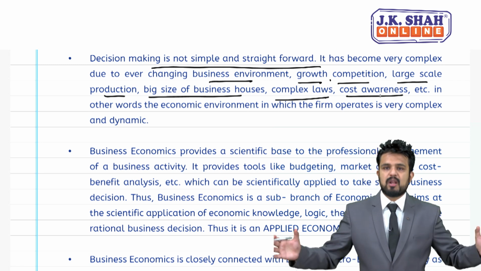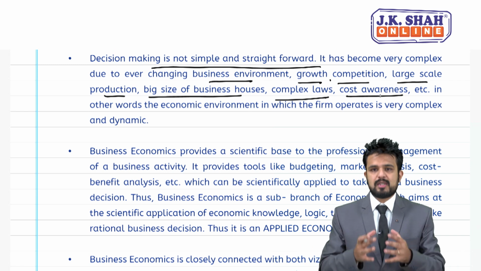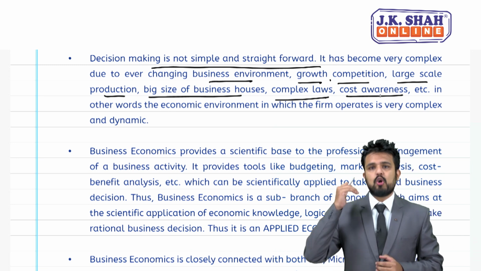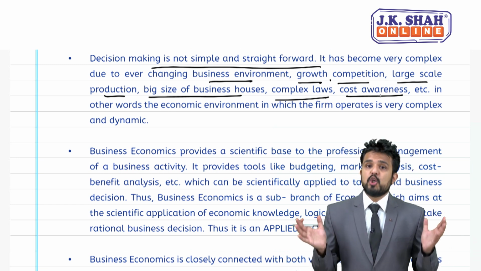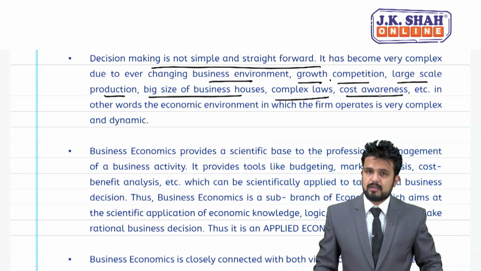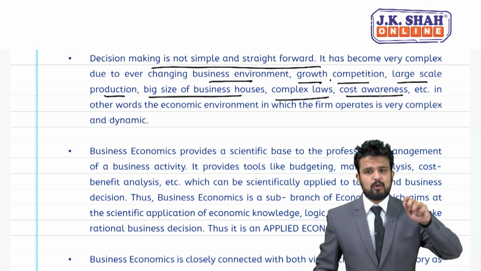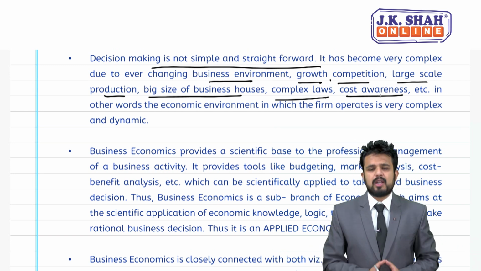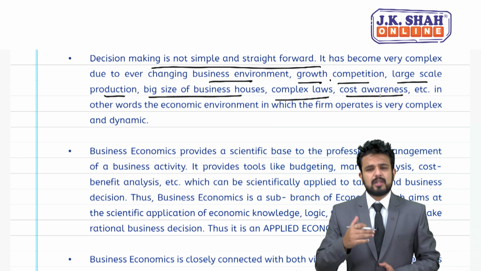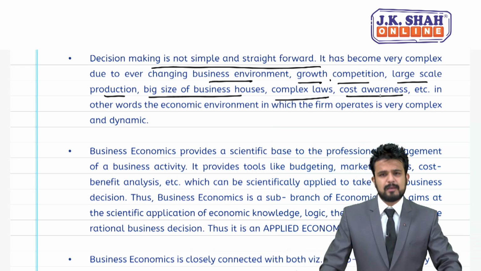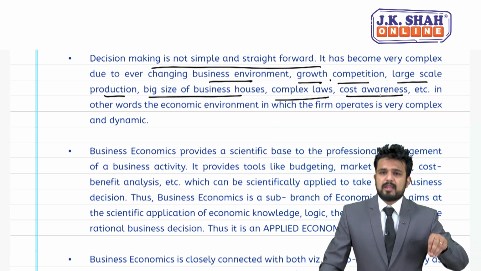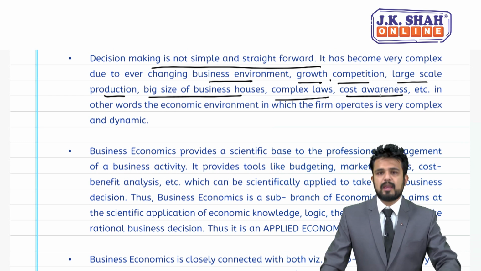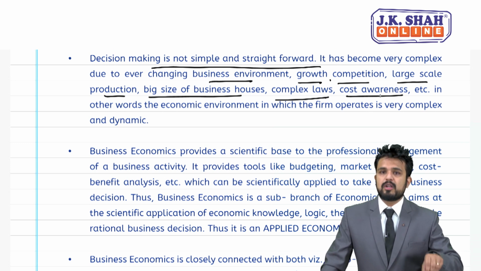So, today as more companies are coming, competition is increasing. Today we are a part of a globalized world. Our products are being sold in different countries. Huge competition from foreign players. So, overall the business environment has become complex. Growth and profit margins have gone down. Rules, regulations, restrictions, formalities have increased. Now, students, when the business environment is dynamic and complex, your decision making becomes a little difficult. It is not an easy process.